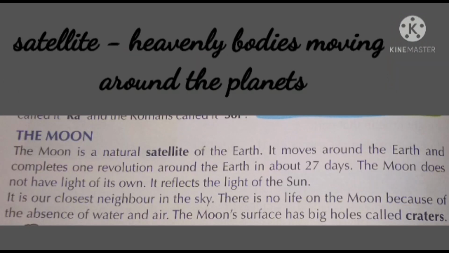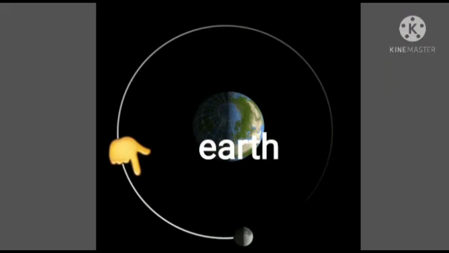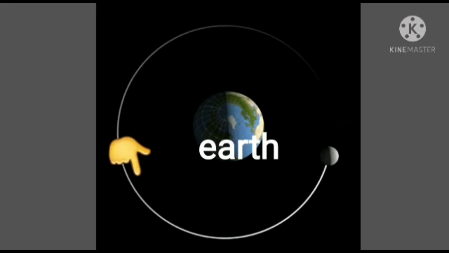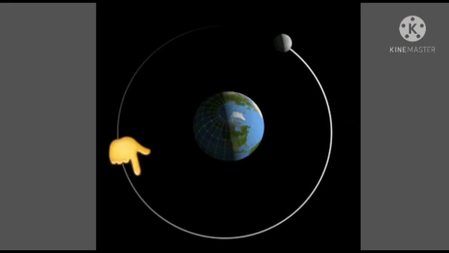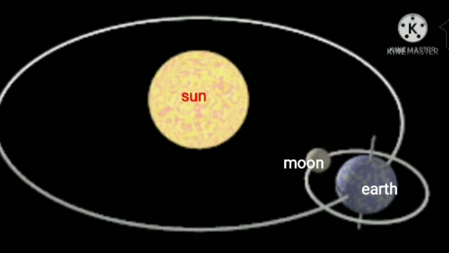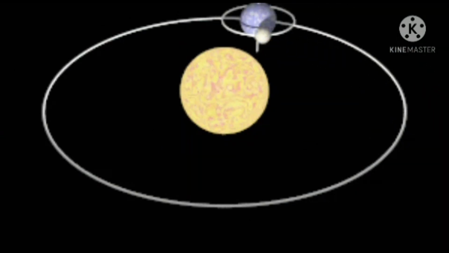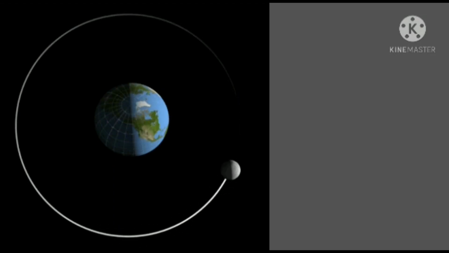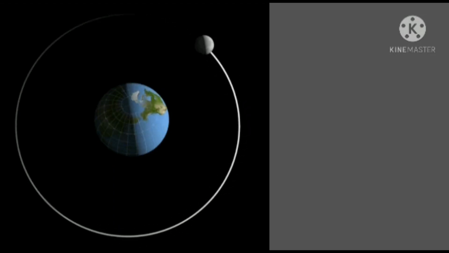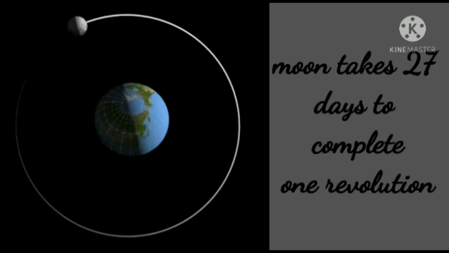Next is the moon. The moon is the natural satellite of the earth. It moves around the earth. Now children, as the earth moves around the sun, the same way the moon also revolves around the earth and completes one revolution around the earth in about 27 days.